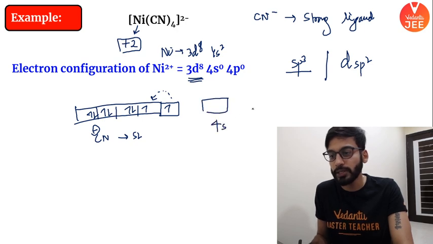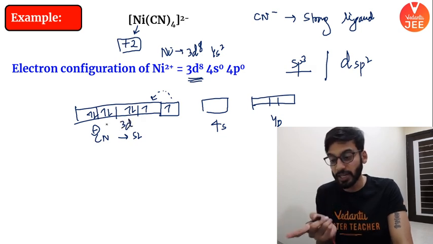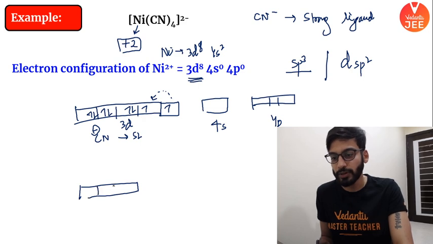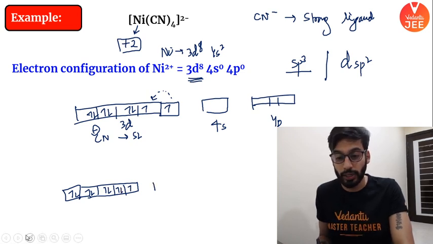There is 4s, there is 4p. This is 4p, and this is your favorite 3d. What will happen? This electron will undergo pairing, just like this. So 1, 2, 3, 4, 5, 6, 7, 8, and here would be 9. So this is empty, no electron.